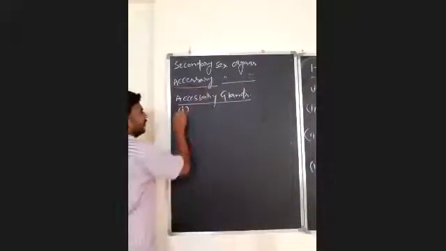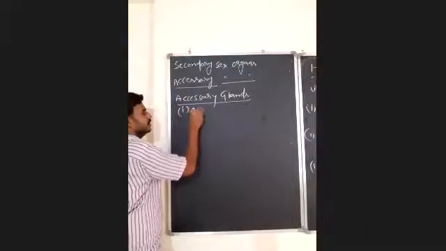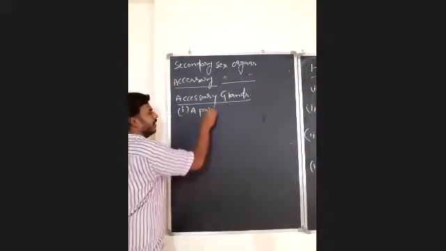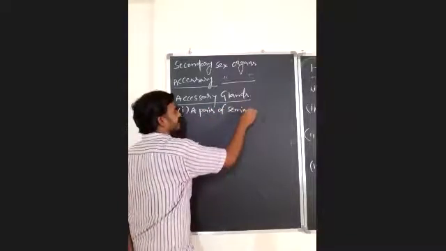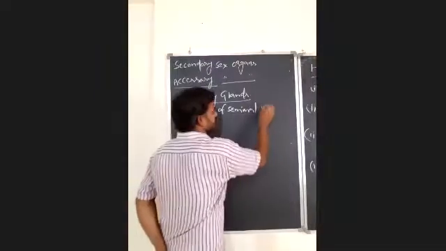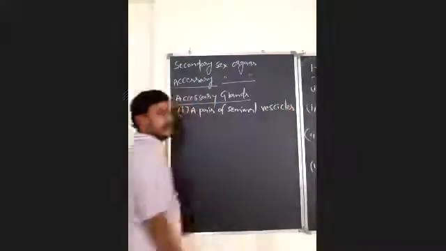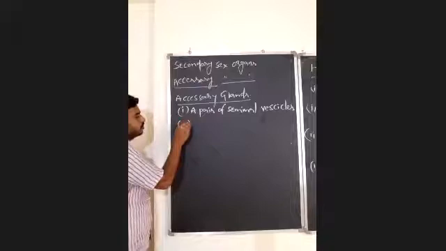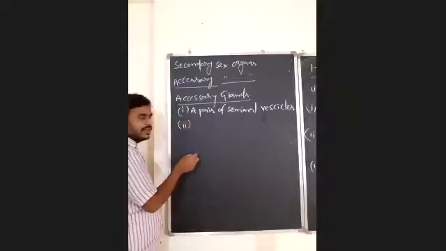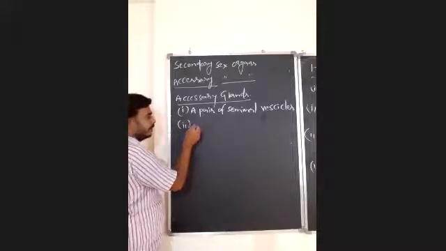One is a pair of seminal vesicles, a pair of Cowper's glands or bulbourethral glands, and one unpaired, that is a single prostate gland.